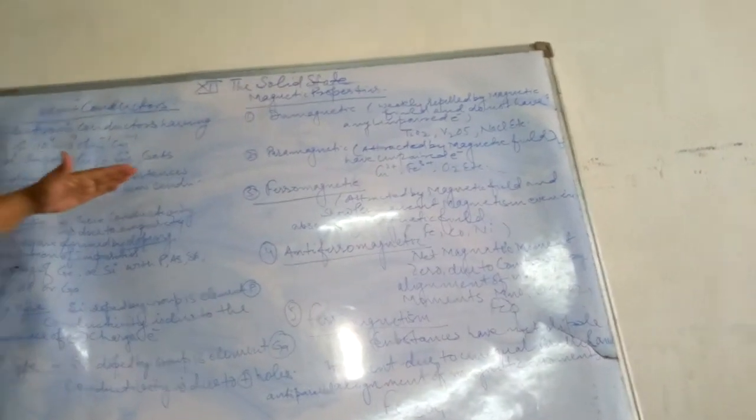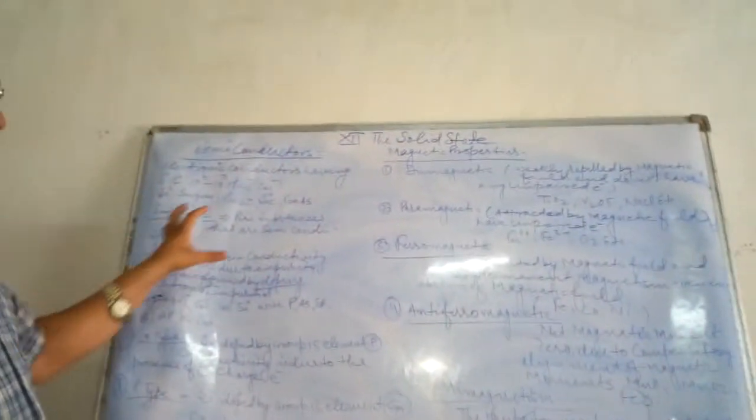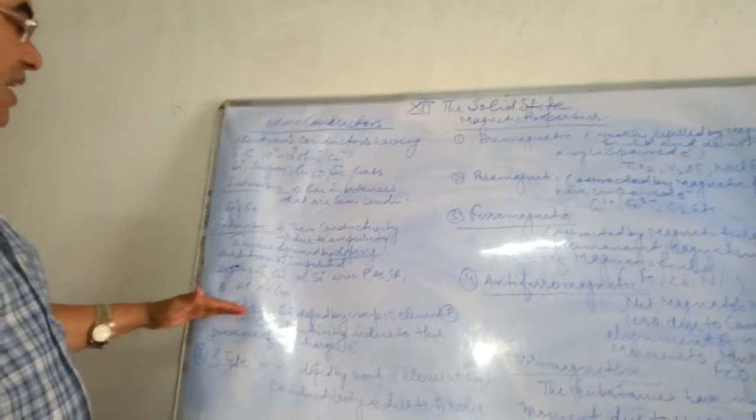Intrinsic are pure substances acting as semiconductor. Extrinsic means when any substance is affected by some impurity, and due to impurity that becomes a semiconductor, that is called an extrinsic semiconductor. And these extrinsic semiconductors are further divided into N-type and P-type.